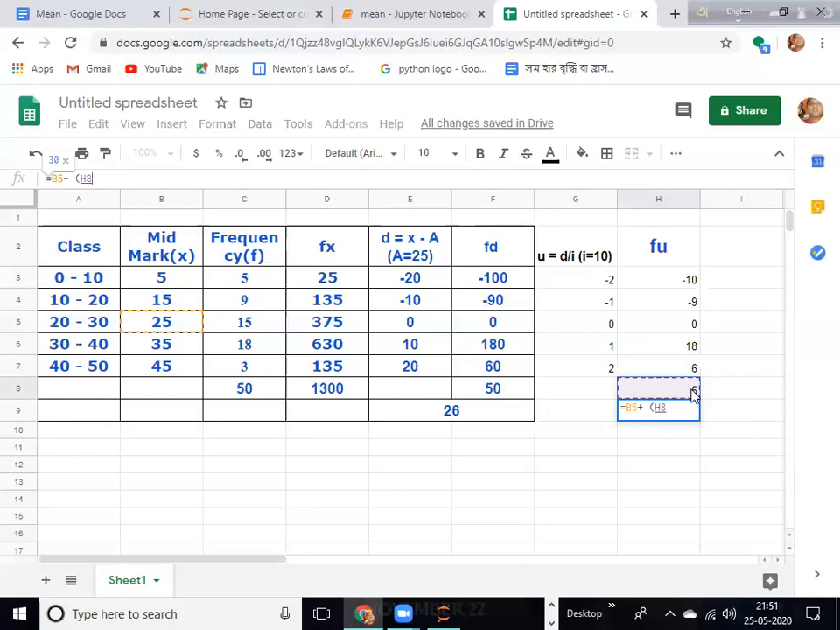Sigma fu divided by what? Sigma f. So divided by sigma f, which is 50. The column is C and the row number is 8, so C8. And that is multiplied with i. And what is i value? i value is 10. That's why we write 10. Okay. And if you enter it, you get what? 26. Same.